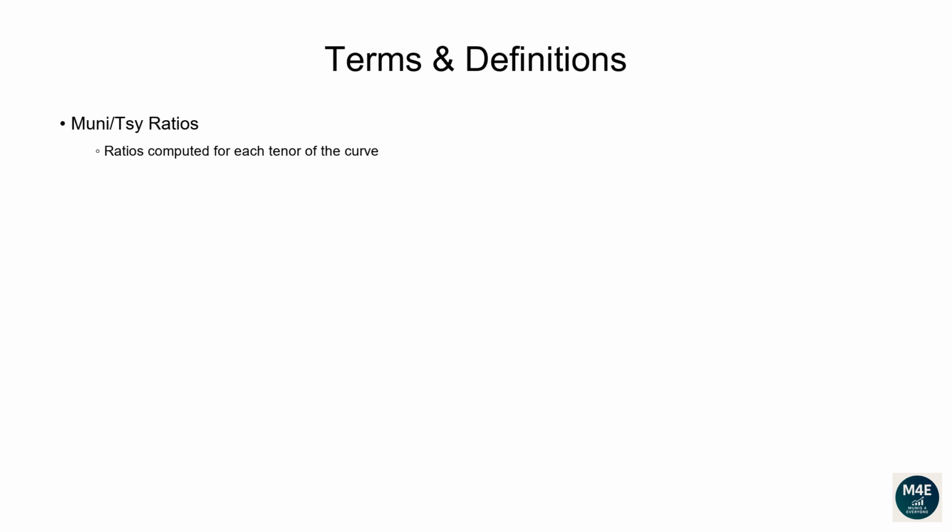What do we mean with muni-treasury ratios, and why are they important? First off, ratios are computed for each tenor of the curve. This means we compute the 1-year ratio by dividing the 1-year tax-exempt muni yield by the 1-year treasury yield. Same thing for the 2-year ratio, 5-year ratio, etc. Why do we compute ratios? They are one way portfolio managers and traders measure the relative value between municipal bonds and treasuries.